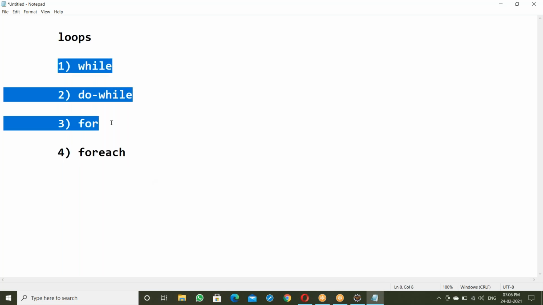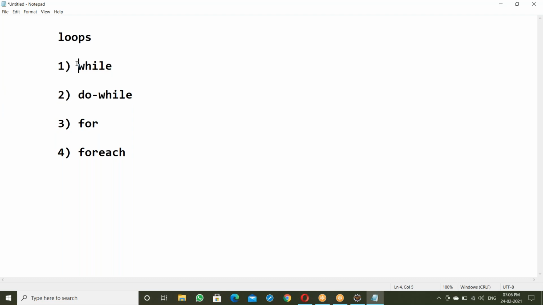Loops. What's the purpose of loops here? They are iterative statements. When the same statement needs to be executed repeatedly, in that case you can go for loops. So first, let us start with the while loop. How does this while loop work?